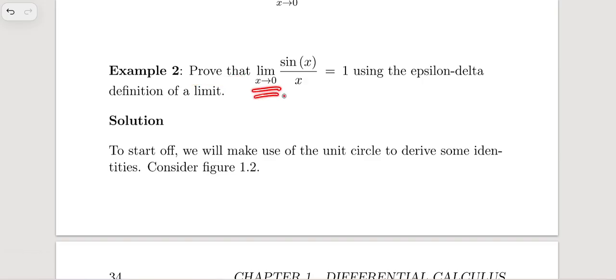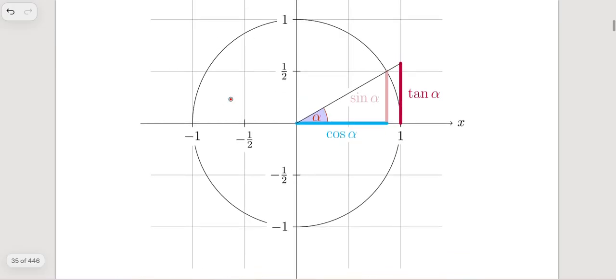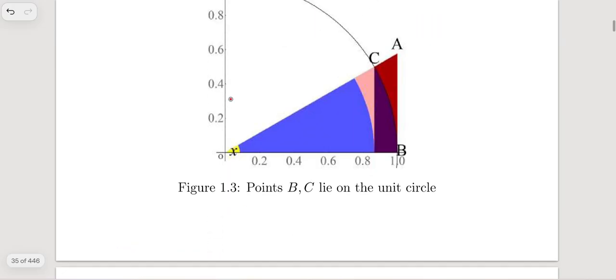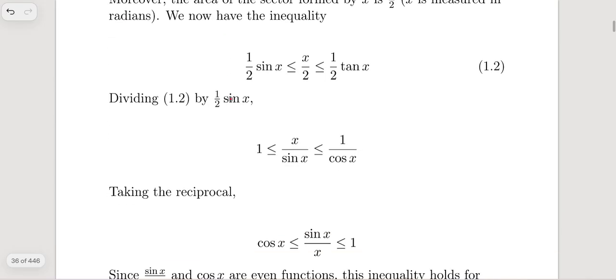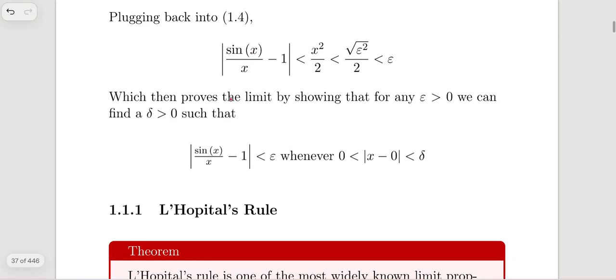Prove that the limit as x tends to 0 of sine of x over x is 1 using the epsilon delta definition of a limit. So just take a look at these things. It's kind of amazing, but I'm so sorry that I haven't done this yet. So again, I'll be skipping this.